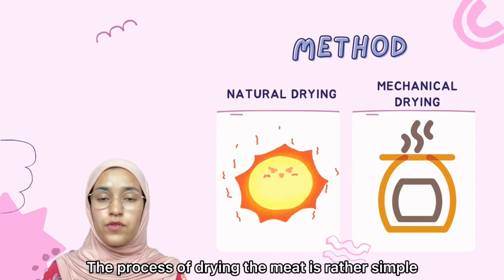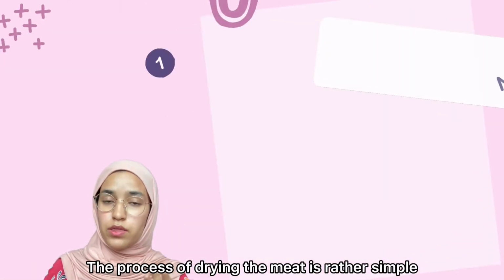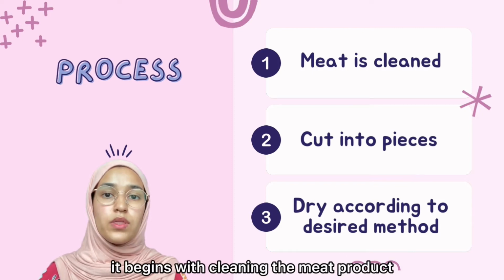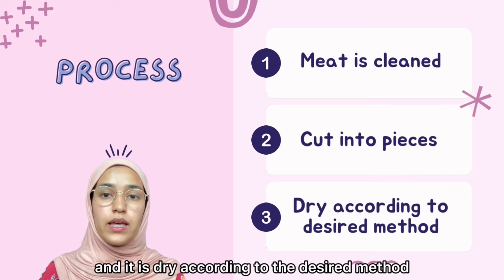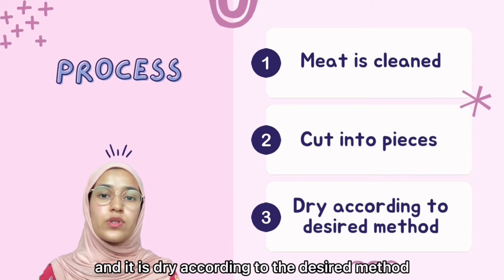The process of drying the meat is rather simple. It begins with cleaning the meat product. It is then cut into pieces and it is dried according to the desired method.